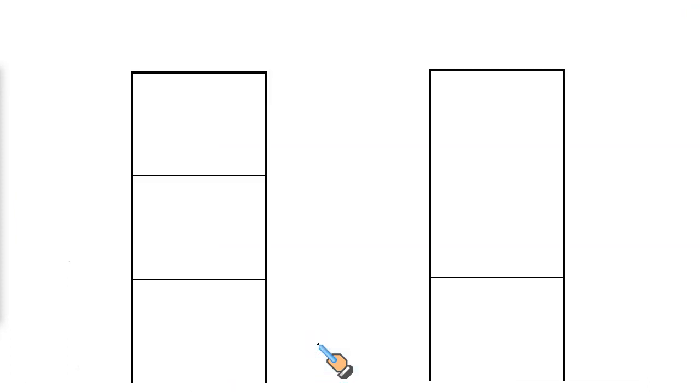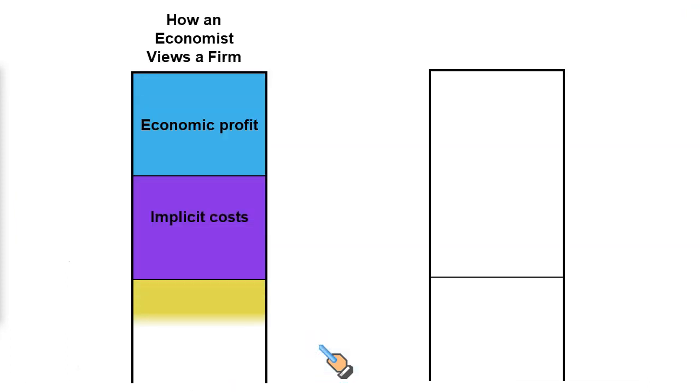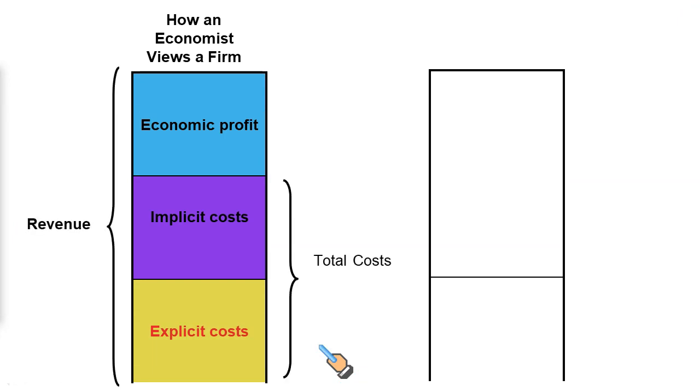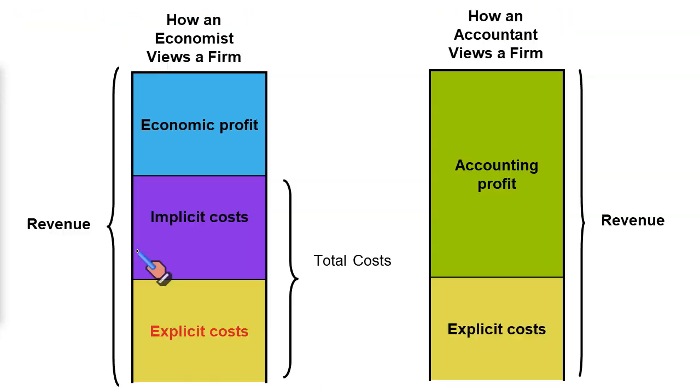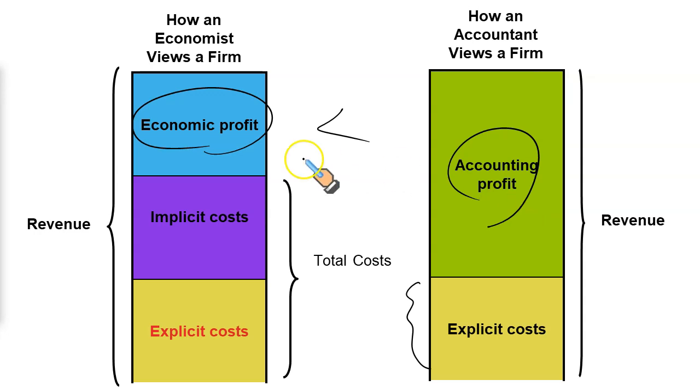Let's just talk briefly about the adjustments. An economist views profit as revenue less implicit and explicit costs. Opportunity cost is also considered by economists when they calculate profit. But an accountant has a much shorter view: just revenues and the explicit costs. So you can see here the economic profit will always be less than the accounting profit. Or if there is a loss, the economic loss would always be higher than the accounting loss. That's the basic idea.